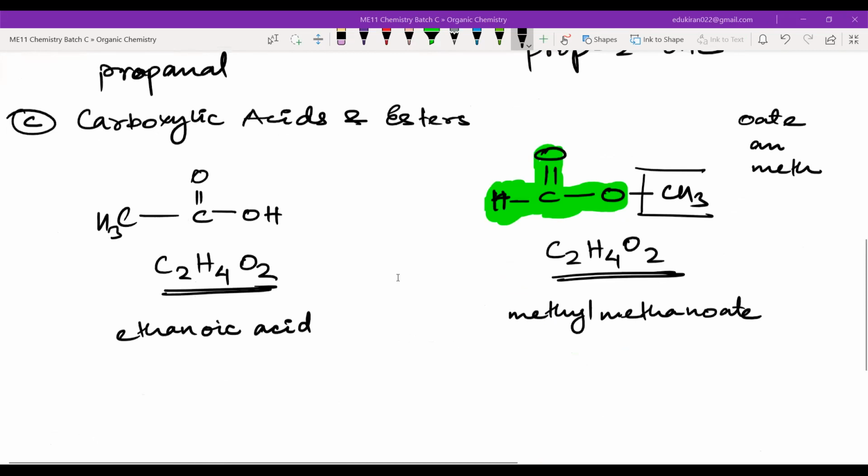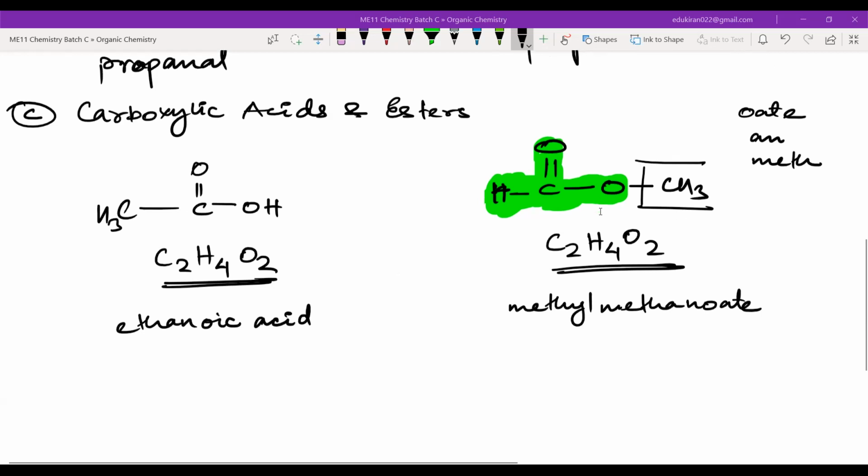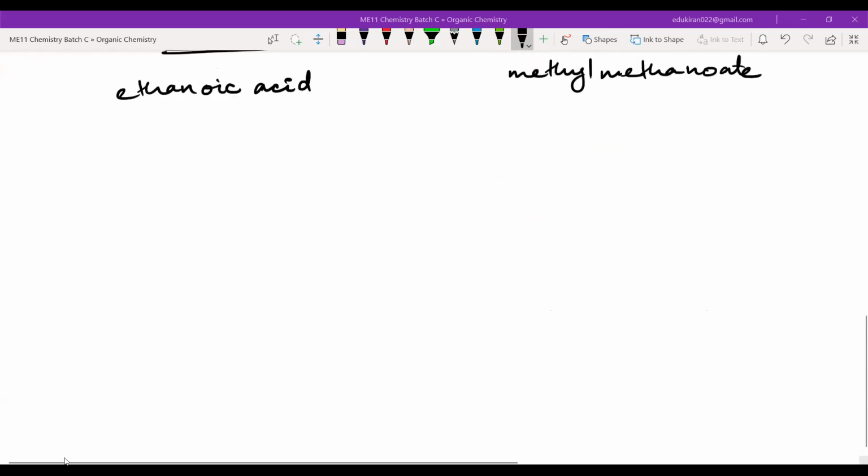So terminologies of IUPAC nomenclature are only valid till the IUPAC nomenclature topic. Can I move on? Yes or no? Sir. Now, as you can see, I will introduce functional group isomerism, but you will see that this is the